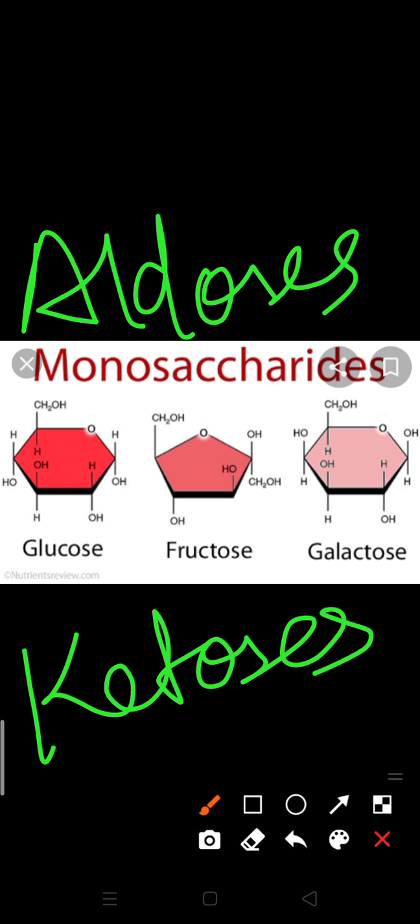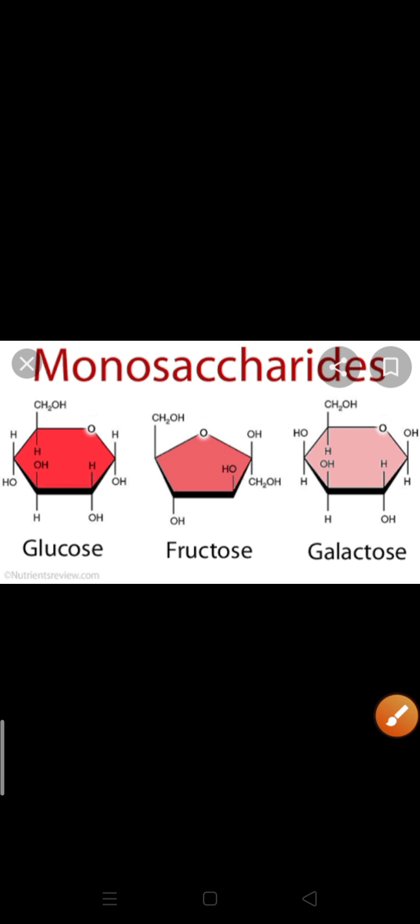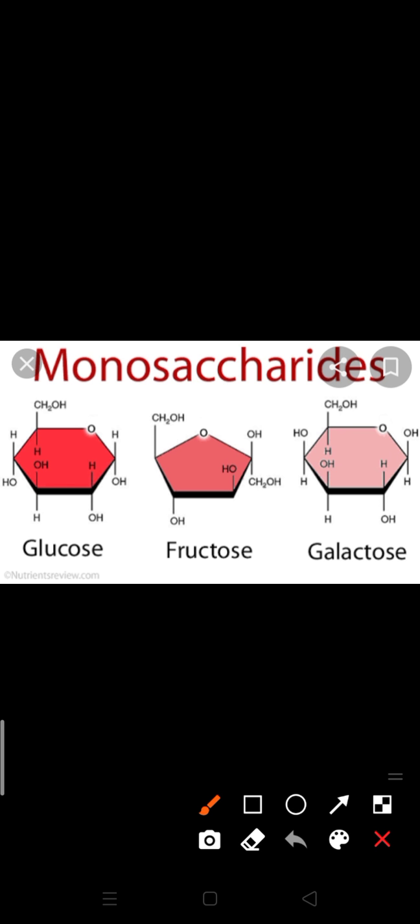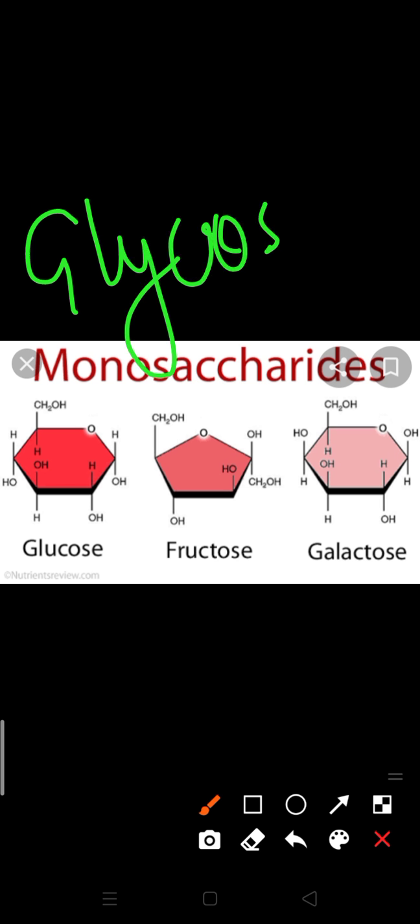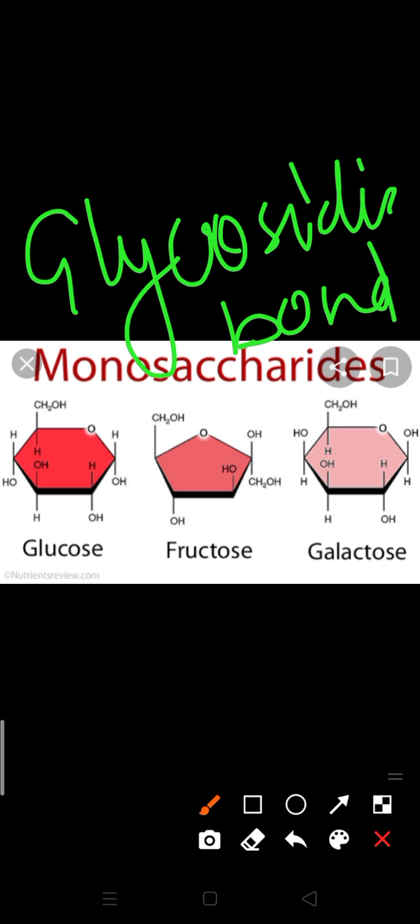One more interesting thing I want to tell you about the bond. Which bond is present in glucose or in sugars? In carbohydrates, a very specific bond is present. It is known as the glycosidic bond. You have to learn the name. Glycosidic bond is present in carbohydrates.